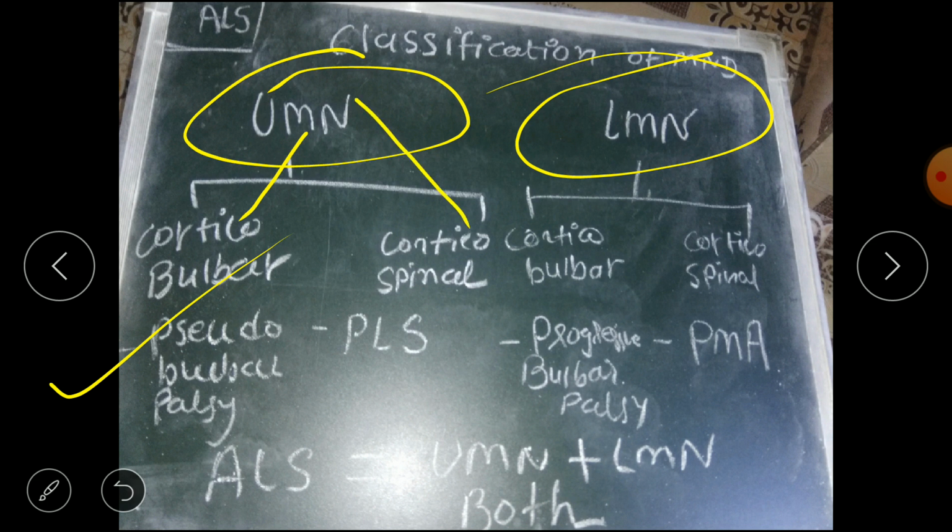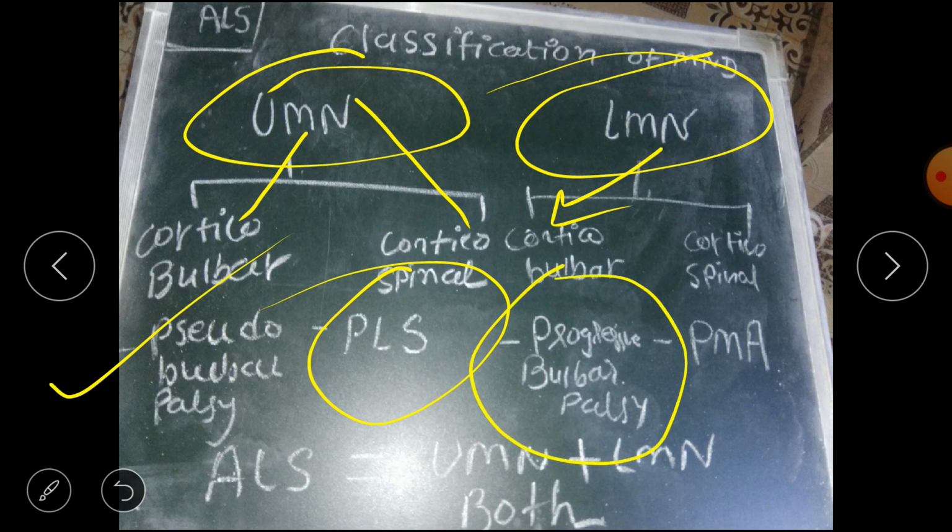Degeneration of UMN plus corticospinal tract is PLS, primary lateral sclerosis. If it is LMN degeneration plus corticobulbar pathway, that is known as progressive bulbar palsy. And if it is LMN plus corticospinal, that is known as progressive spinal muscular atrophy. So this is the basic classification, or the subtypes, of MND.